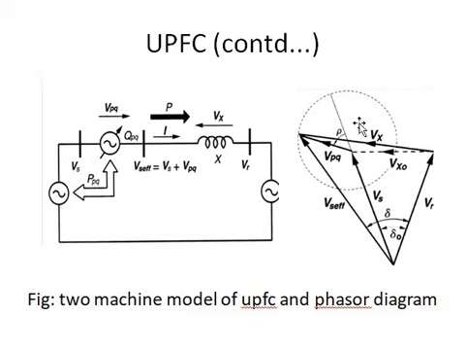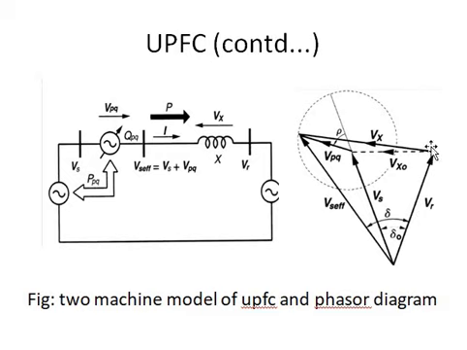Okay. Now go on to this phasor diagram. It is just the expansion of this equation. This line is Vs, the sending end voltage, and this one is our injected voltage VPQ. When we add these two, we get the effective voltage, and Vr is the receiving end voltage.